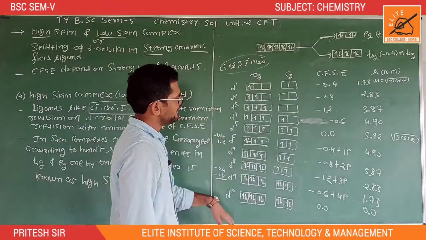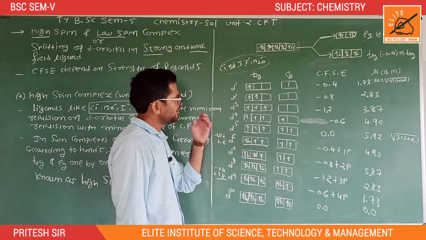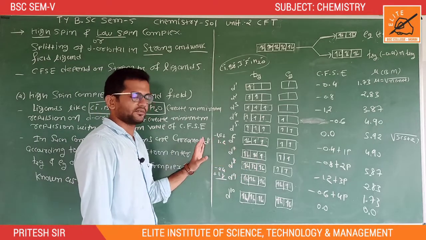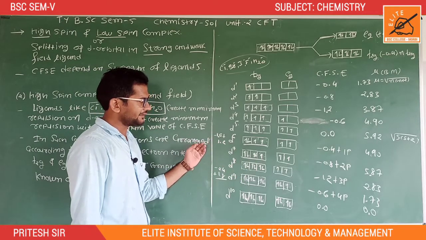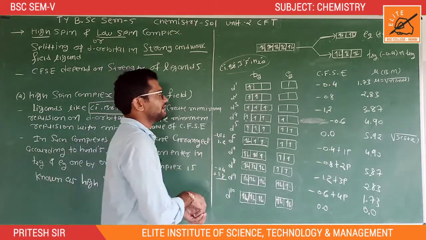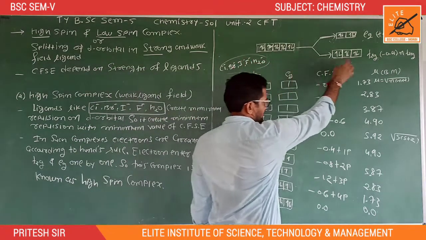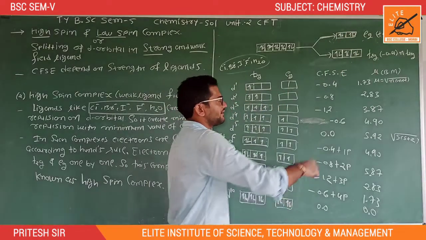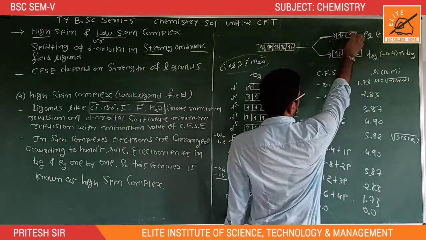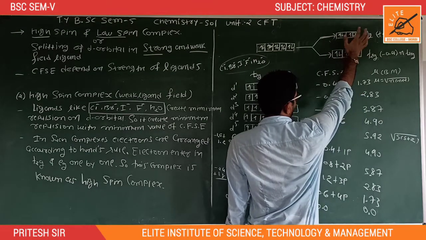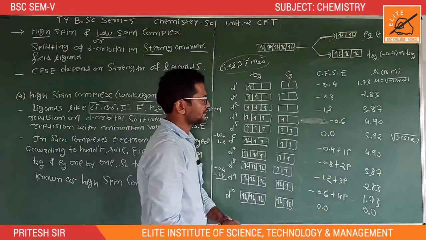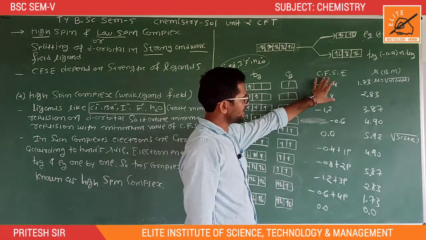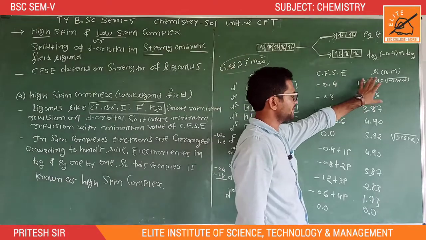Okay, so this table indicates the splitting of d orbitals in a high spin complex, also known as weak ligand field. High spin or weak ligand field. In the presence of a weak ligand field, the T2G and Eg orbitals fill alternately. It means the first electron enters T2G, then first, second, third, fourth, 5, 6, 7, 8, 9, 10. And this is the simple basic calculation of CFSE, crystal field stabilization energy, and magnetic moment.